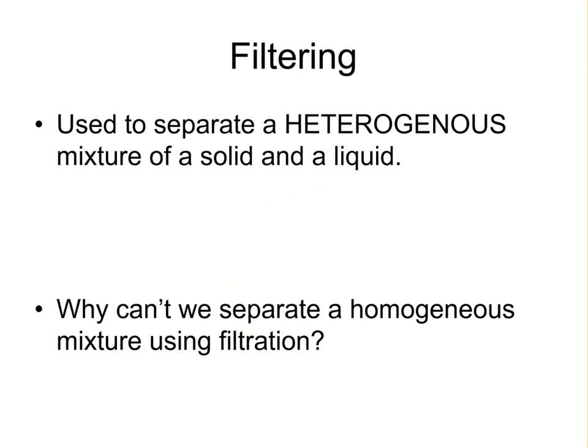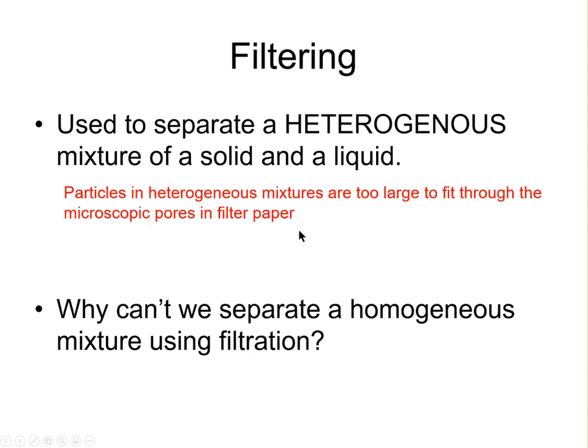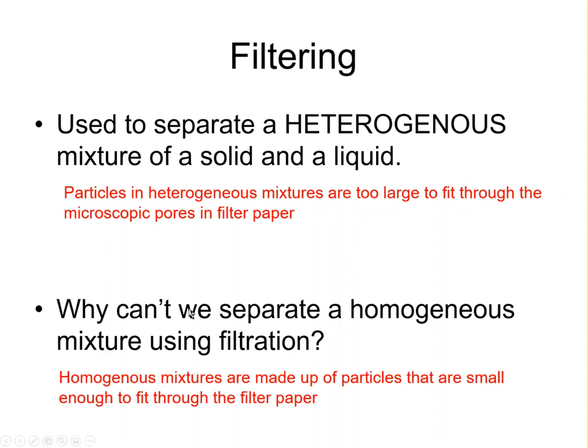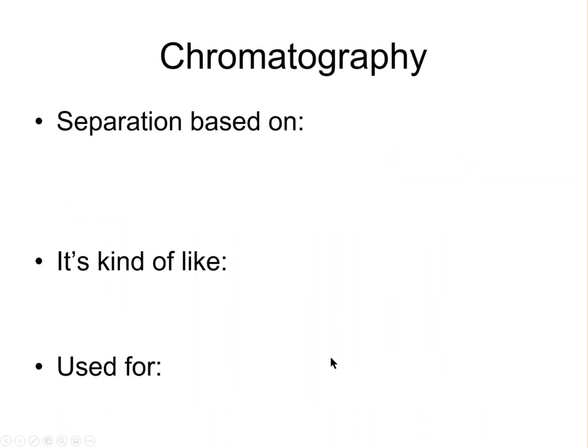All right, so now let's talk about different ways to separate a mixture. The first is called filtering. We're all pretty well familiar with filtering, I assume. We use filtering to separate a heterogeneous mixture, usually one of a solid and a liquid. Because the particles in a heterogeneous mixture are so big, they will not fit through the pores in the filter paper. Very much like a COVID virus is too big to fit through the pores in the mask, which is why we always wear our masks in the proper way. All right, so you can't separate a homogeneous mixture with a filter because in a homogeneous mixture, the particles are just too small. They are small enough to pass through the pores in the filter.